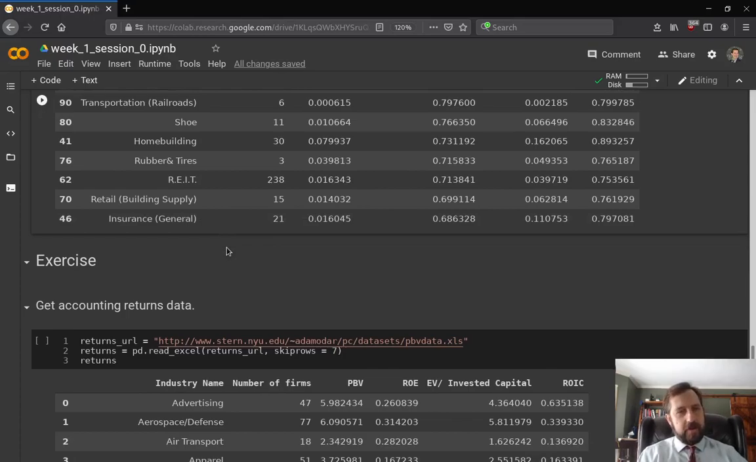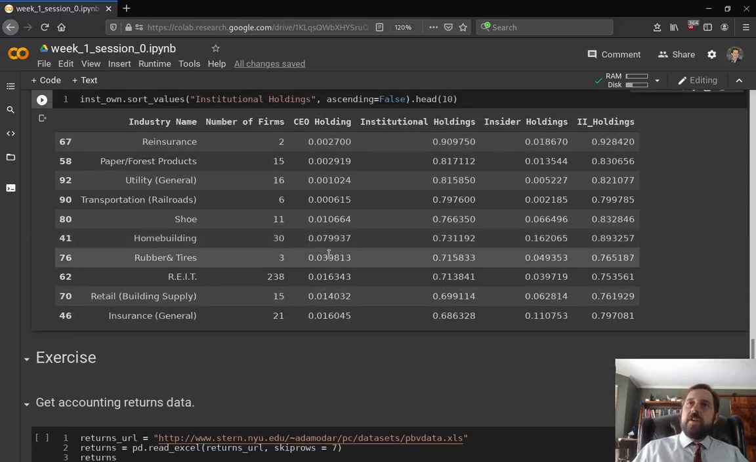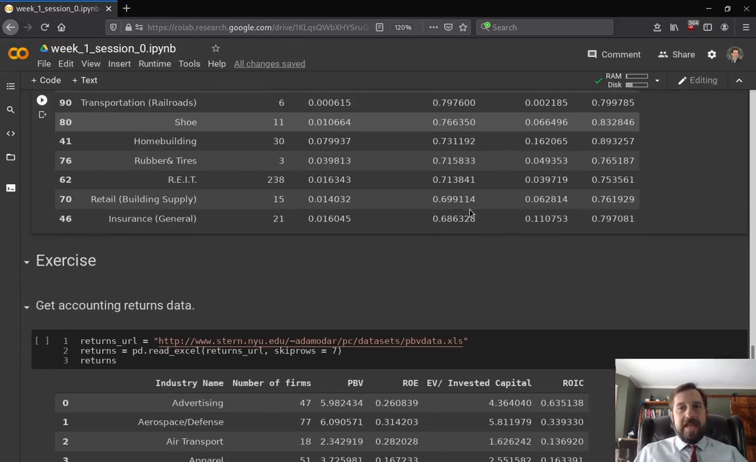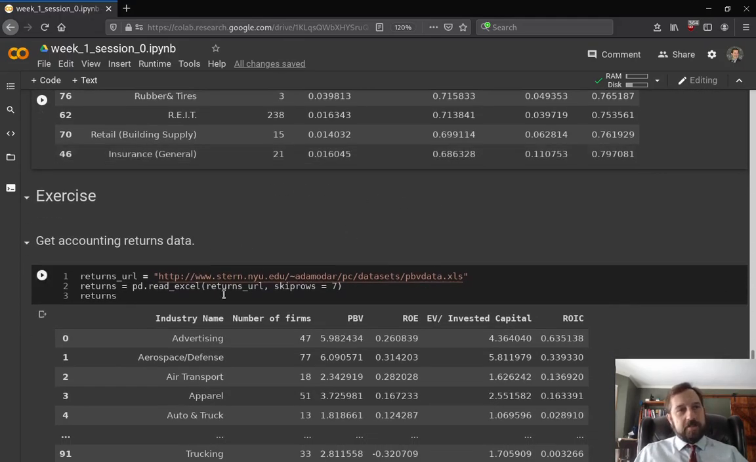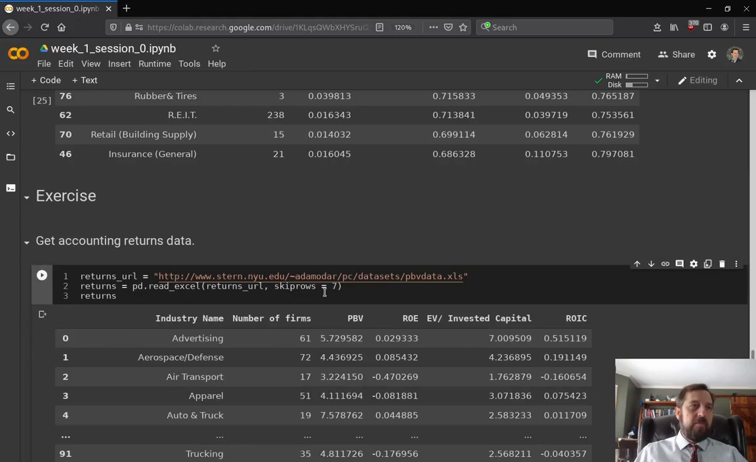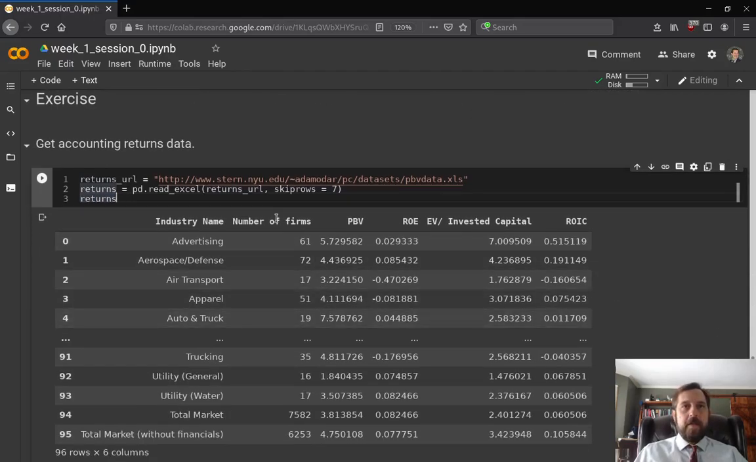So now we want to start answering the question of, is this variable, institutional holdings, correlated with ROE? That's going to be our measure of management effectiveness. Now, ROE is in a different spreadsheet. So this spreadsheet is at this URL, and the data starts at row 8 again, so we have to skip the first rows. We can read that into a data frame that we're going to call returns. And what we see here is we have ROE, again by industry name.